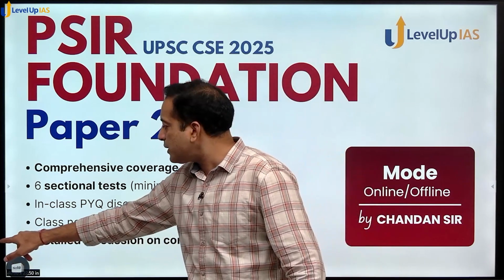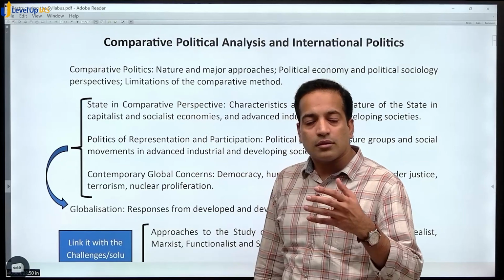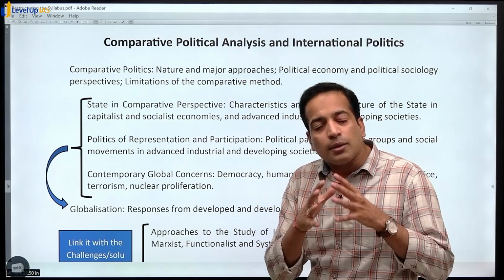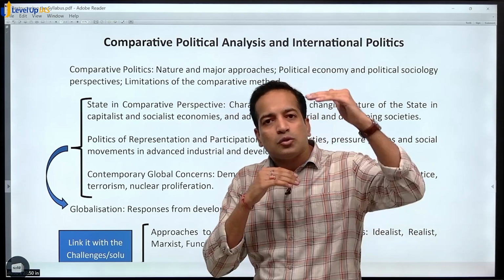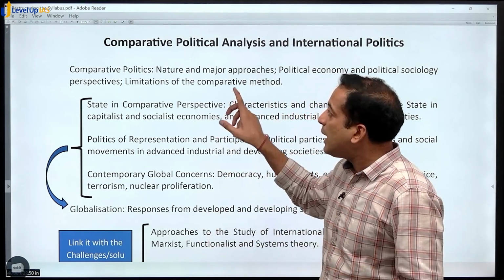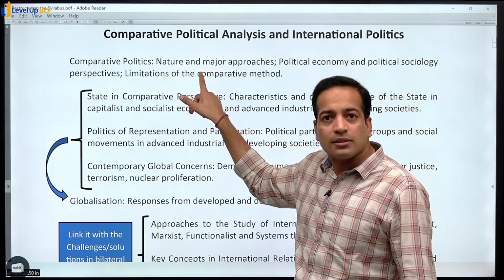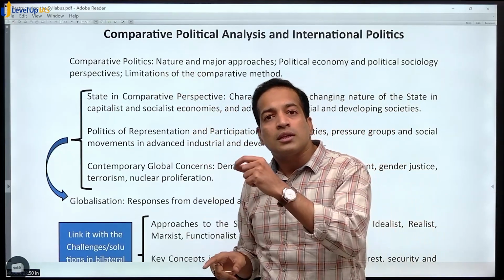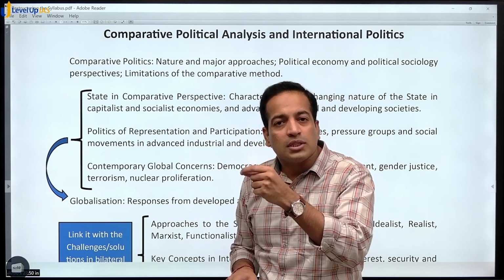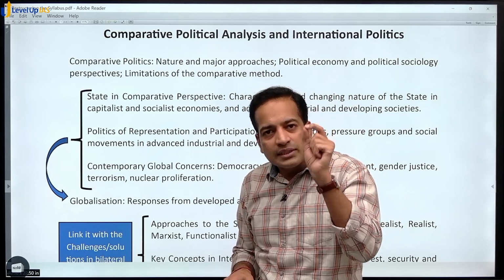And naturally there is a very common question ki how all of this can be taken care in such a small period. So you see, when I look at the paper 2, I do not look at paper 2 as 2 separate papers, 2A and 2B. I look at it in a comprehensive manner, and that is what I have explained over here. First of all, the comparative politics, and this comparative politics we shall be associating with the political theory, its meanings and approaches in paper 1. That is the paper 1A, the first bullet point of your syllabus.